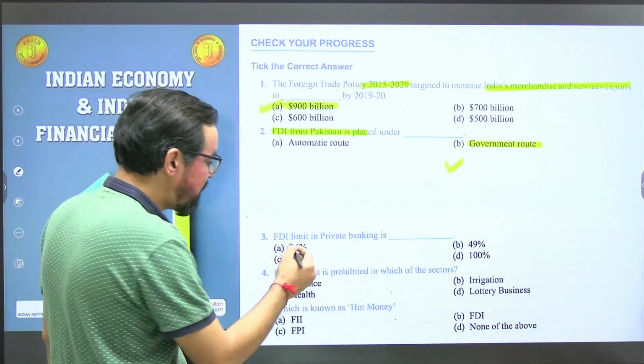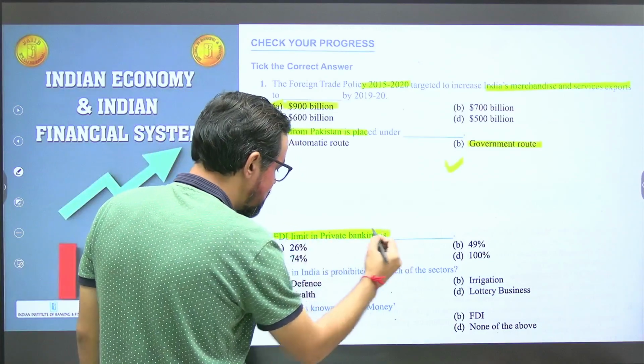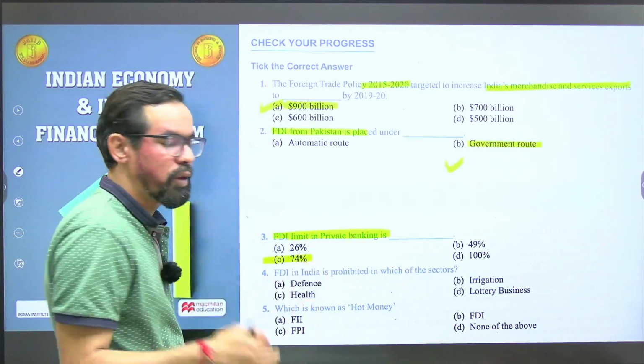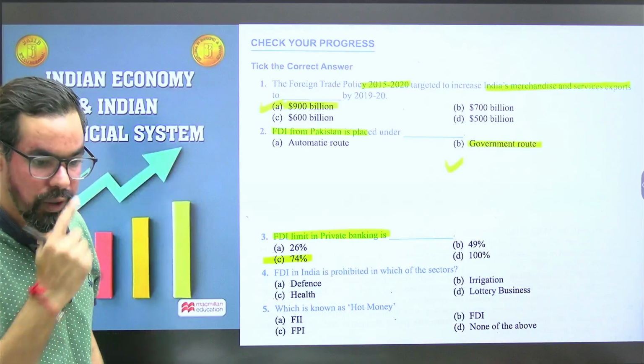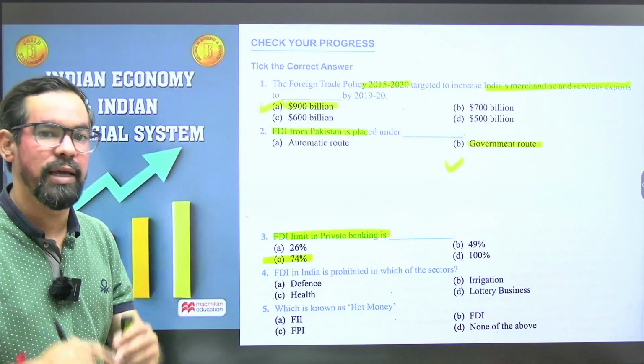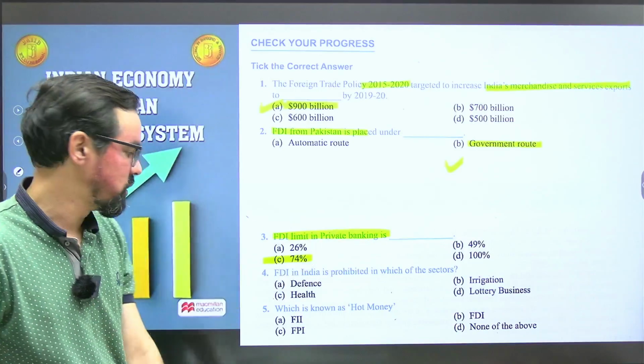Next one, FDI limit in the private banking sector, so it is 74%. In public sector banks, it is 20%, okay. For payment banks and small finance banks, again, it is 74%.